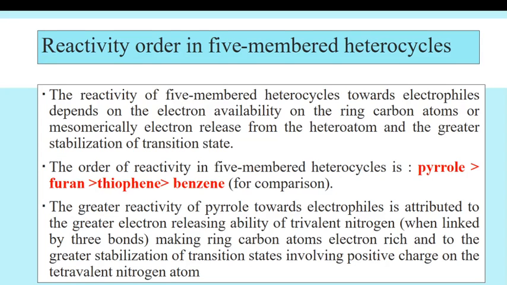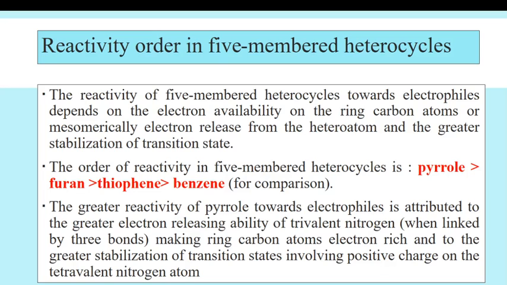Then the reactivity order in 5-member heterocycles. The reactivity of 5-member heterocycles towards electrophiles depends on the electron availability on the ring carbon atom, or measurably electron release from the heteroatoms, and the greater stabilization of the transition state. The order of reactivity in 5-member heterocycles is pyrrole more reactive than furan, then thiophene and then benzene.